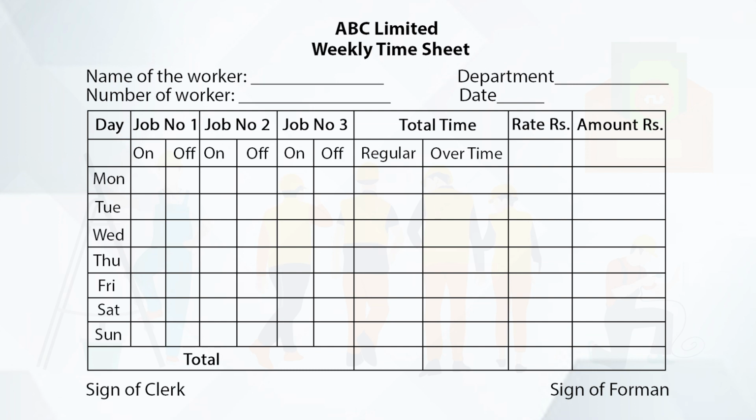Thereby we will calculate total time, which may be regular total time and overtime also. Then here we will record the rate per day or per week and then we will calculate the amount to be paid either per day or per week.